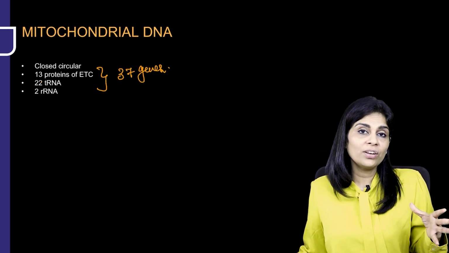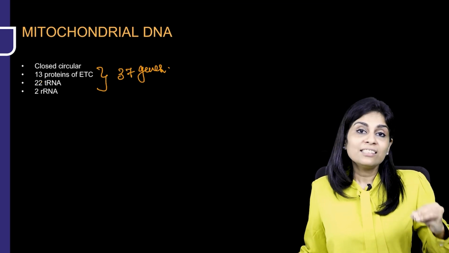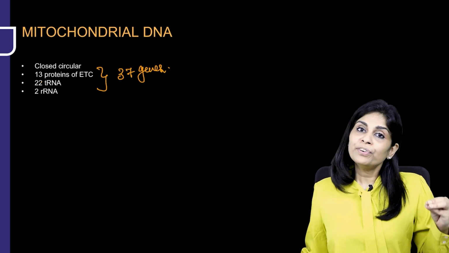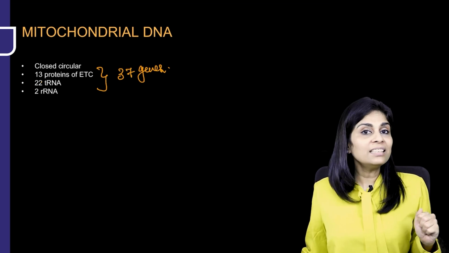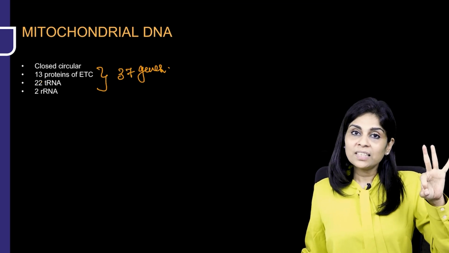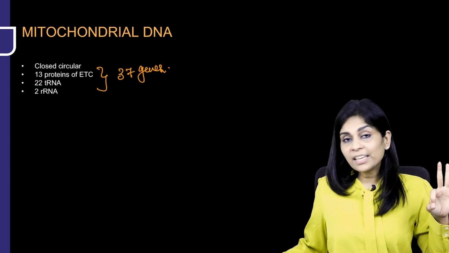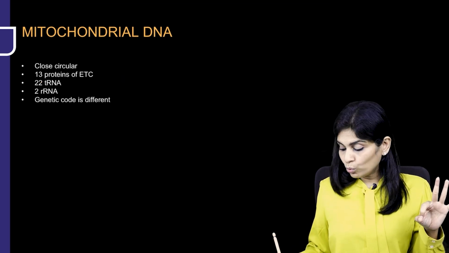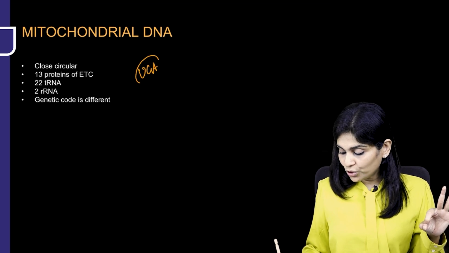Just because mitochondria has got its own DNA, it does not mean all proteins of mitochondria are coded by the same. Most of it are again coded by the nuclear DNA. Point number 3 is the genetic code in mitochondrial DNA is quite different. Because what is usually UGA? Have you learnt about UGA?